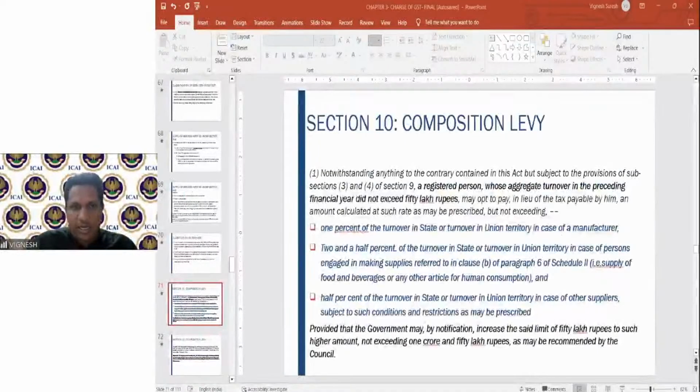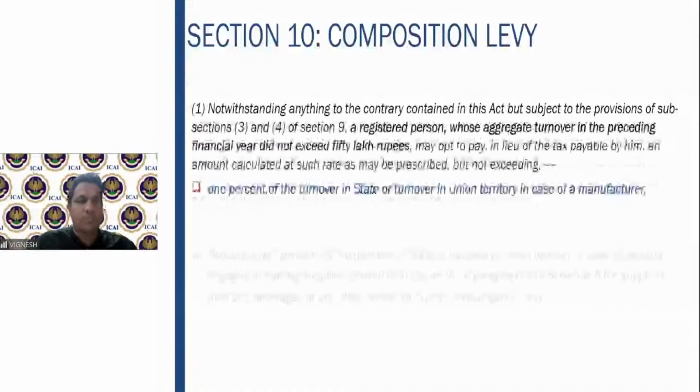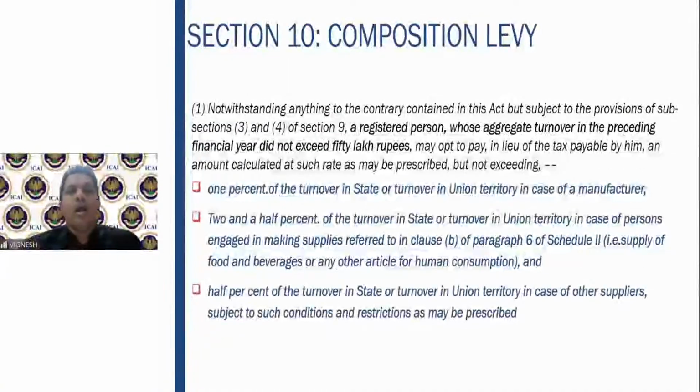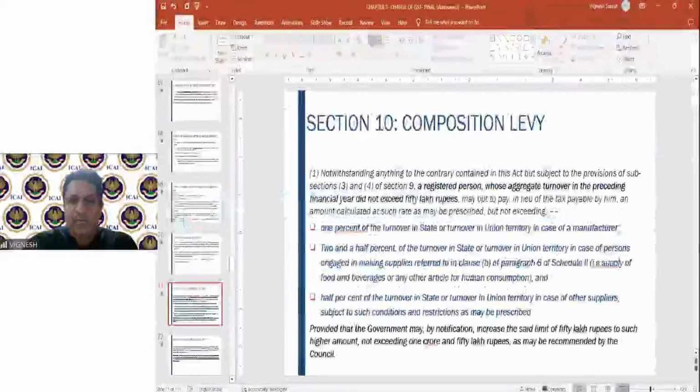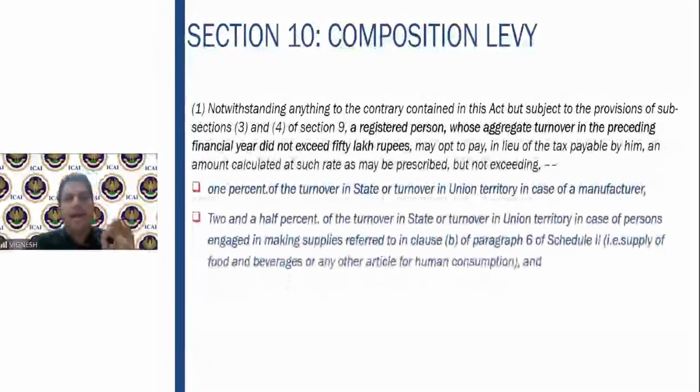Now we move on to section 10, which talks about the composition levy. What does this particular section say? Why did this particular section come? As we discussed in the previous session, this section was mainly introduced to help certain businesses with compliance, because regular GST registration entails a lot of compliances. Monthly GST returns have to be filed, monthly GST payments have to be made, the GSTR 1 return has to be filed, and 3B versus 2A reconciliation has to be done. It is entirely a different animal in itself.